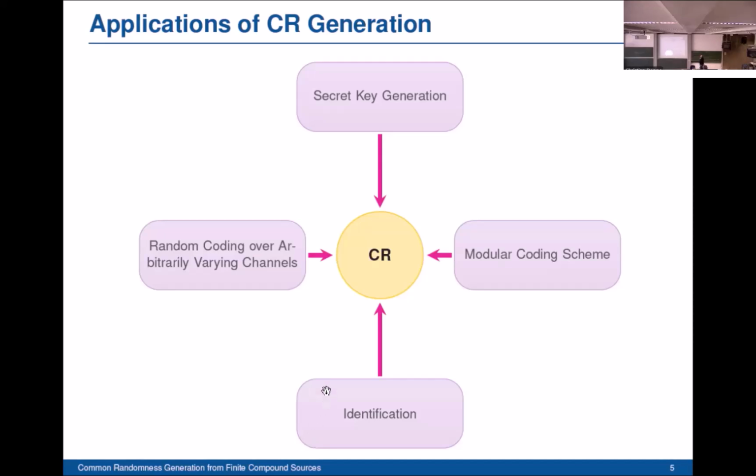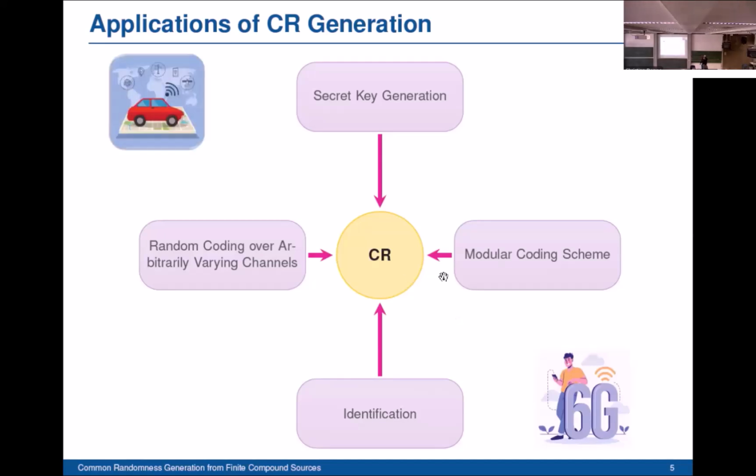Furthermore, we can cite identification as a major application of common randomness, because common randomness as a resource can enhance the identification capacity of channels, and therefore an enormous performance gain can be achieved by taking advantage of this resource. Identification is more efficient than the classical message transmission scheme in many applications which require ultra-reliable low-latency communication, for example 6G communication systems and car-to-car communication.